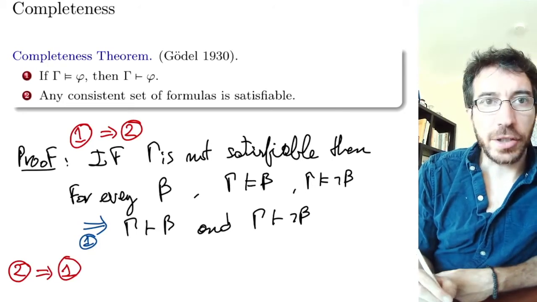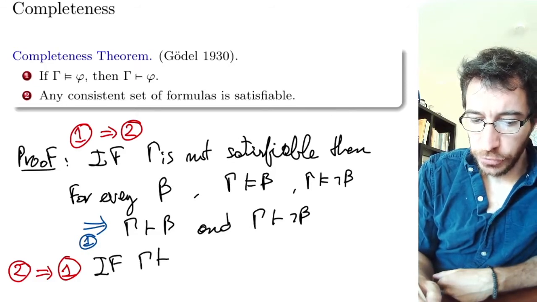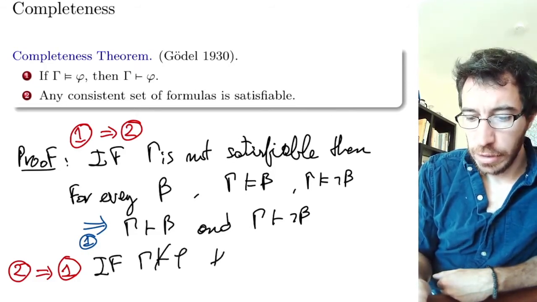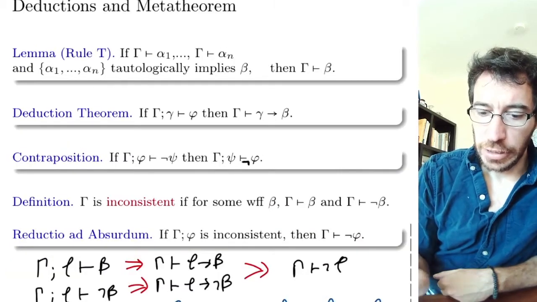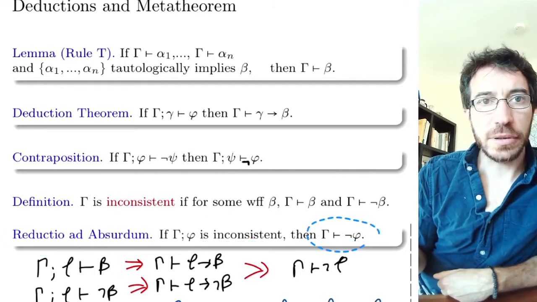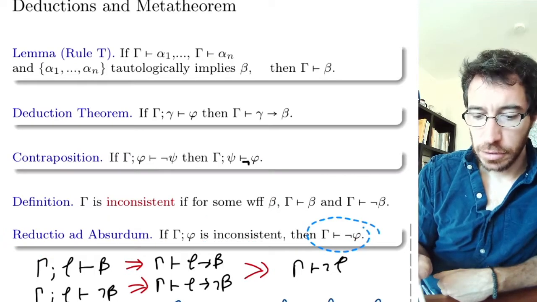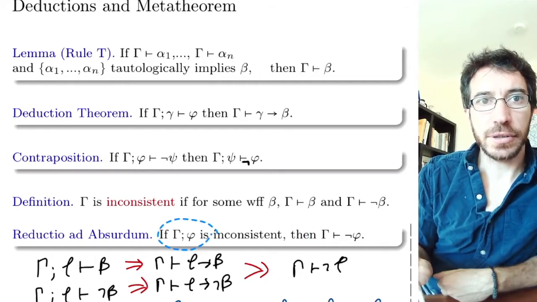And this is by a contrapositive. If gamma does not prove phi, then by the reductio ad absurdum that we proved last week, if you don't prove something, then gamma and the negation are consistent.